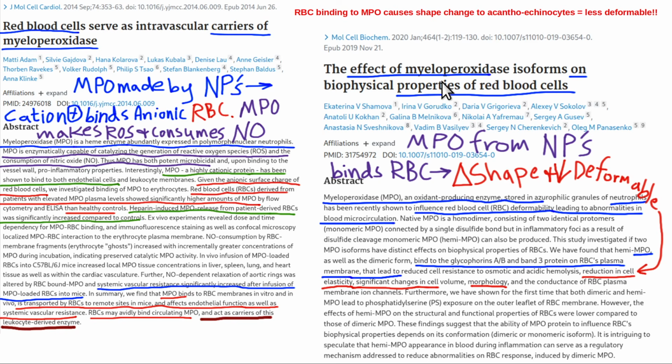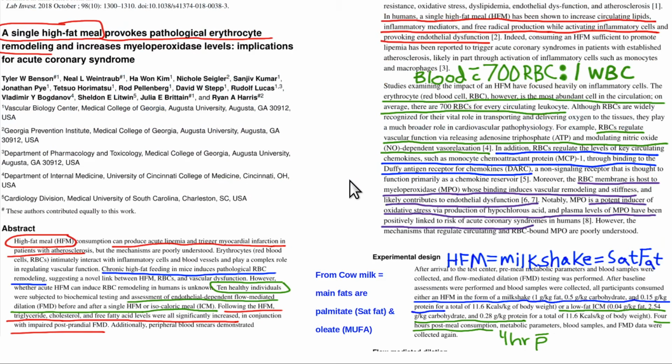So the effect of myeloperoxidase on the biophysical properties of red blood cells: it makes them less deformable, less elastic. Same thing as less flexible. Because remember, a red blood cell, so I'll get a picture here. A red blood cell is normally bigger than a capillary. Red cells are typically about 7 microns, capillaries about 5 microns. So the red blood cell normally has to deform itself to pass through that capillary. If the red blood cell is stiffened, less flexible, less able to bend, then it has a harder time pushing itself through that capillary. So blood pressure has to go up.